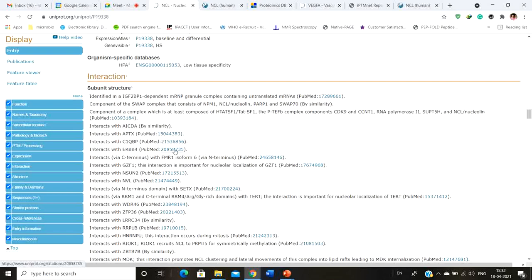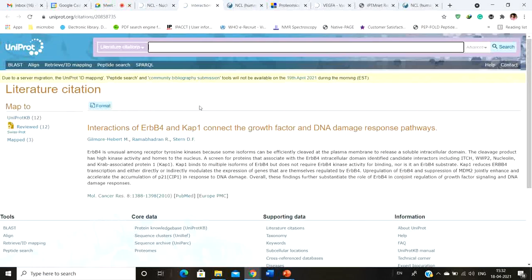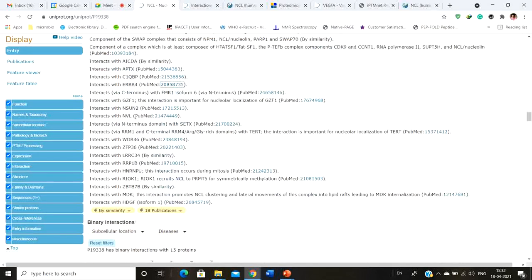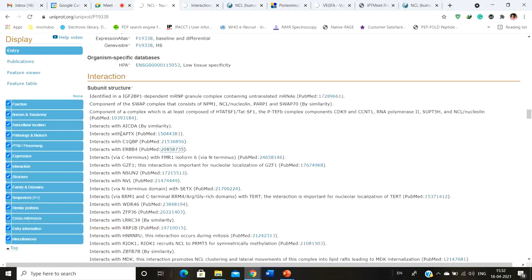You can simply click on this PubMed ID to load the paper, where you can read it and see the interaction type that it has with this particular protein. Okay, so these are the interactions that it has. Obviously, if this protein is mutated or not expressed, it is also going to affect the interaction with these proteins.